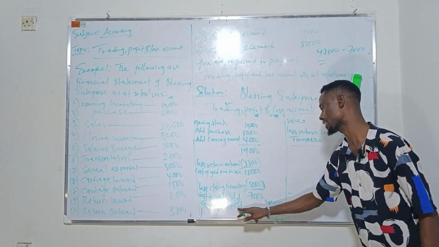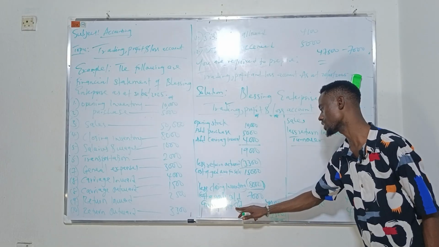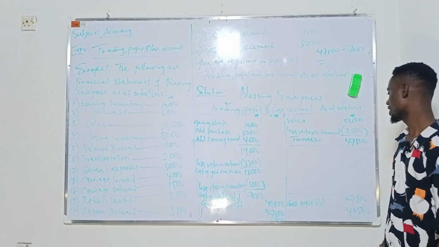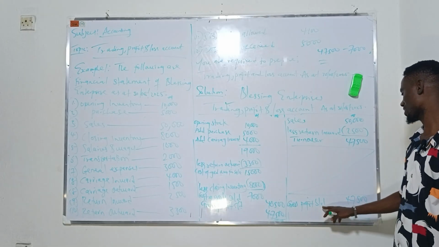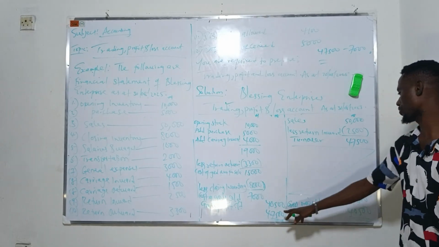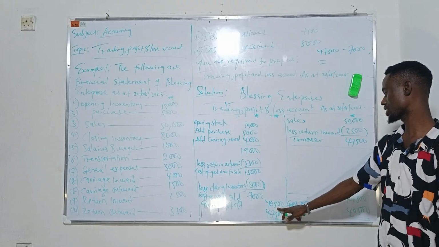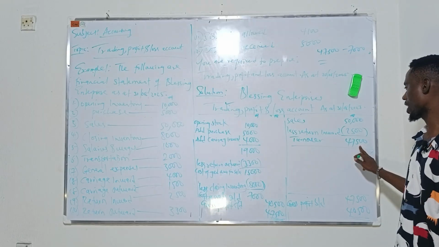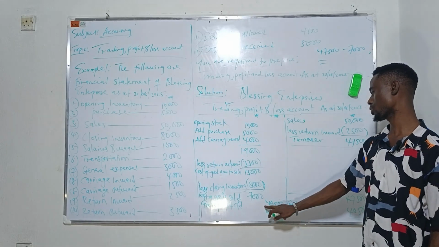Gross profit carried down. Carry what? CD, carried down. Gross profit carried down. Then we have gross profit brought down. So at the end of the day, this is our profit here. Profit is giving us this. This is your cost price, while this is your selling price. So if you minus this and this, you have your profit of this.